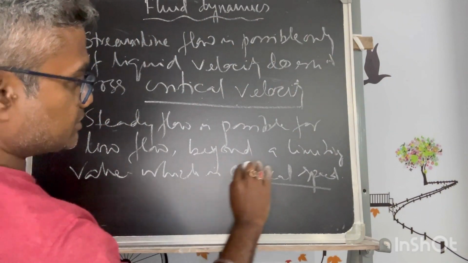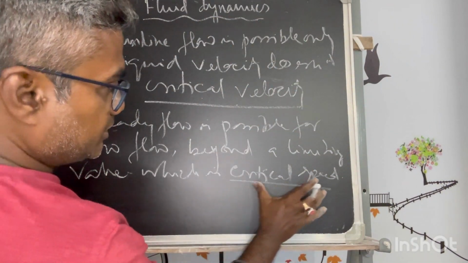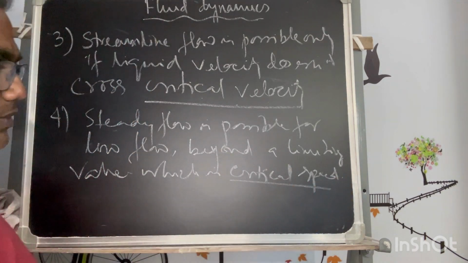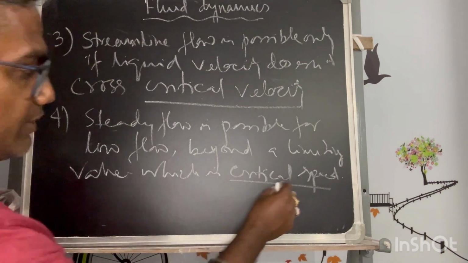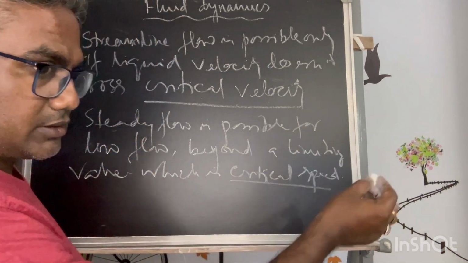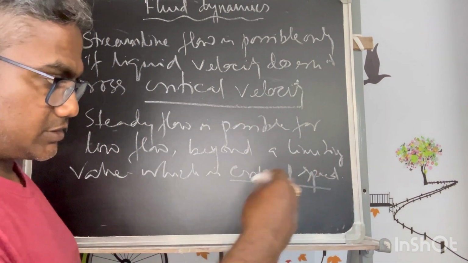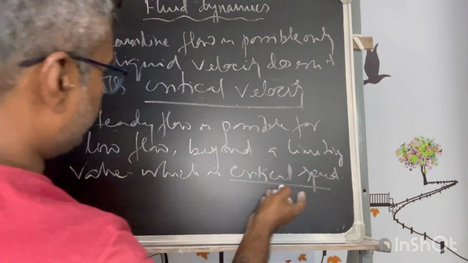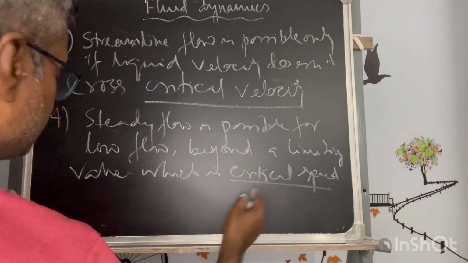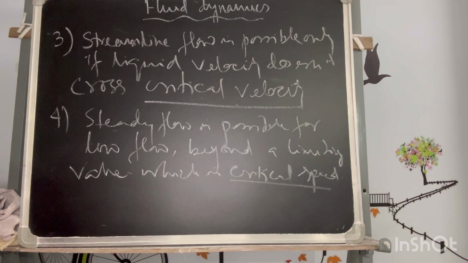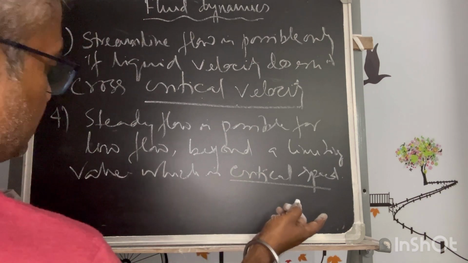But in a flow path, apart from changing its direction, if the speed also crosses the value of critical speed, then also it is not a steady flow. Beyond the value of critical speed, it is not a steady flow. The flow loses steadiness and becomes turbulent.